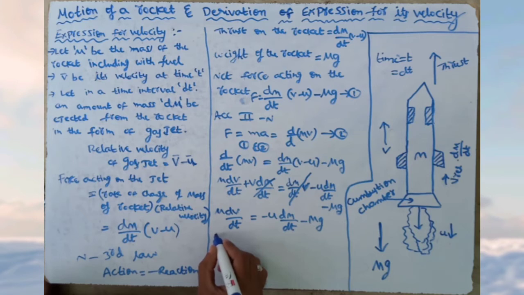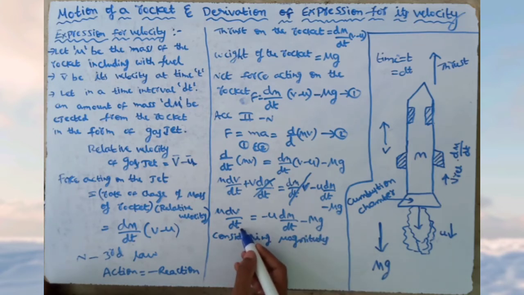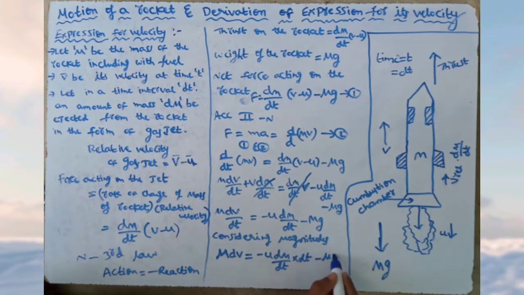Considering magnitudes, we send this dt to that side. This equation becomes m dv is equal to minus u dm by dt into dt minus mg into dt. Here dt and dt get cancelled. So we send this m to that side.